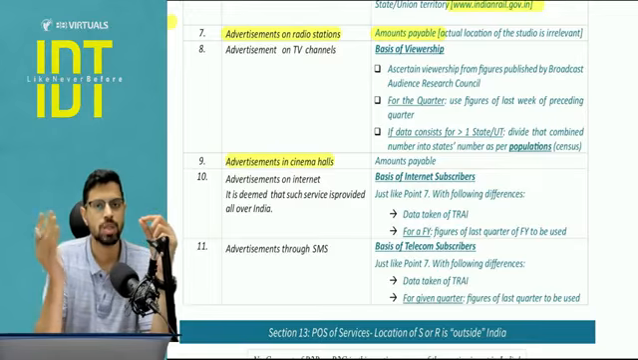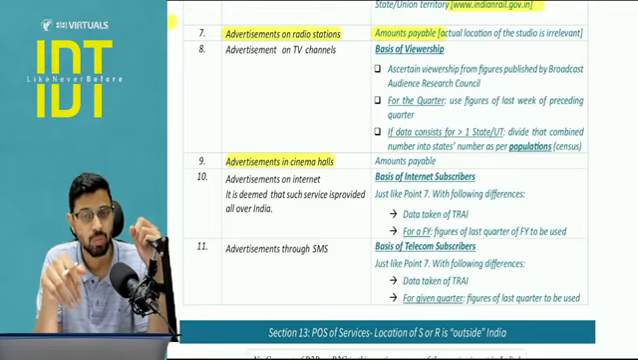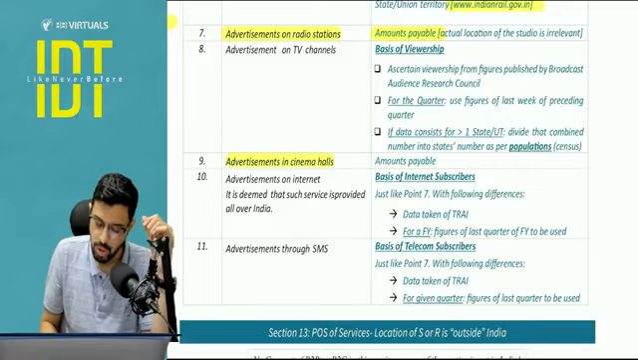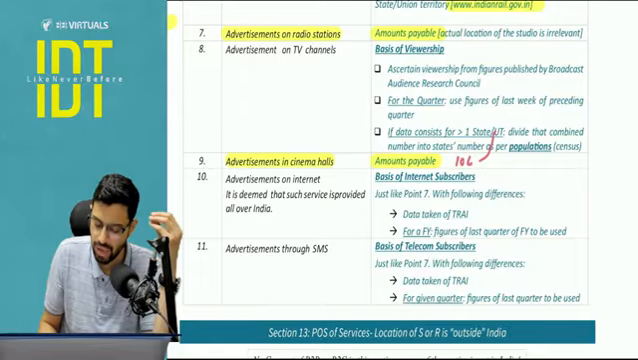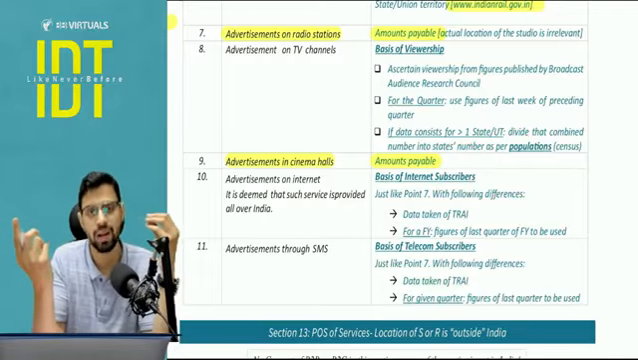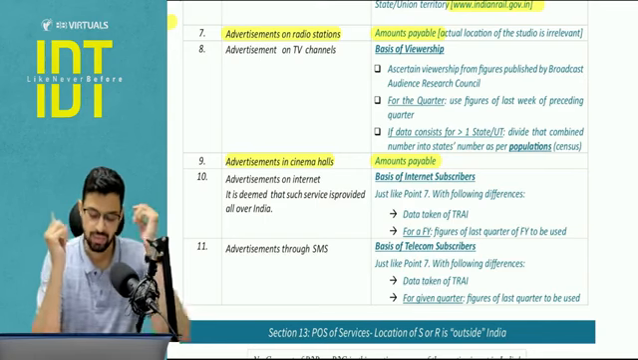Advertisement in cinema halls: you must have seen before the movie starts, you see a lot of advertisements. One of them might be some government scheme. So here again amount payable. For example, I am paying 10 lakh for PVR Delhi and I am paying 6 lakh for PVR Maharashtra. So here the ratio is 10:6, Delhi to Maharashtra place of supply. This ratio I will be using for distributing my advertisement value, whatever the advertisement service I am giving.